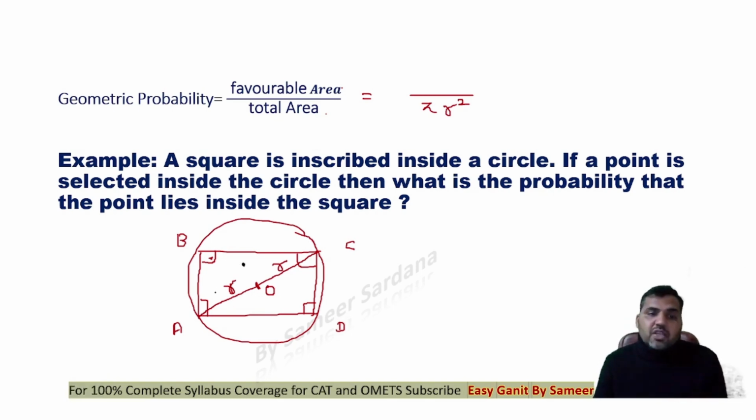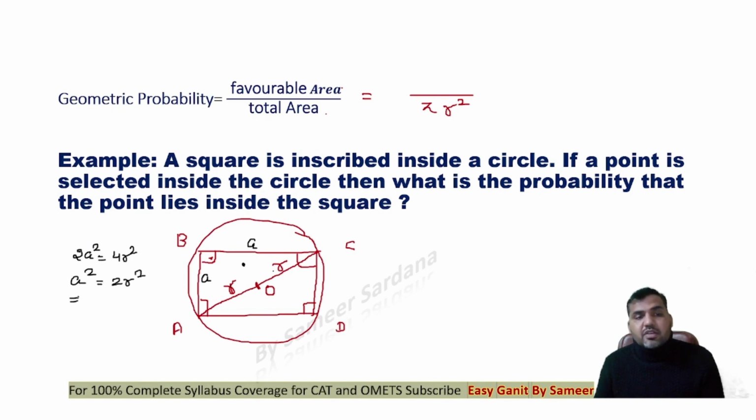And to find the area of the square, what you need is the side, right? Now this is R, this is R. Let's say the side is A. Then 2A square will be equal to 4R square. That means A square will be equal to 2R square, the Pythagoras theorem. So A will be equal to root 2 R. If A is root 2 R, the area of the square would be side square, that is root 2 R whole square. That is 2R square upon pi R square.